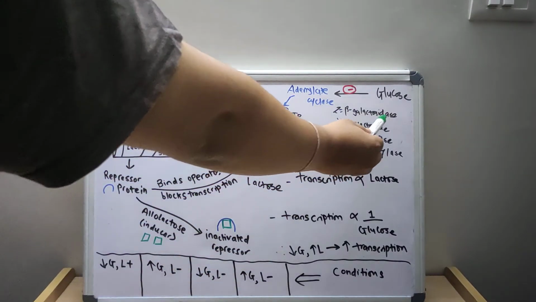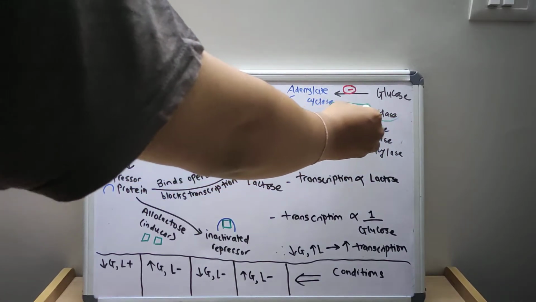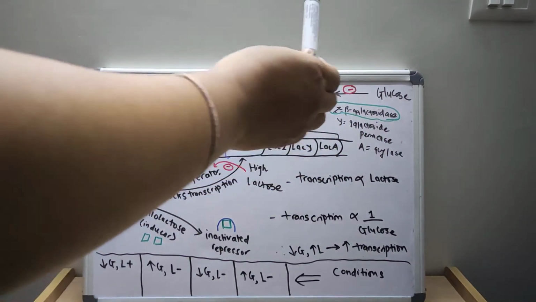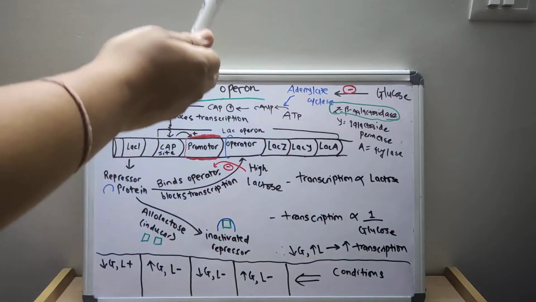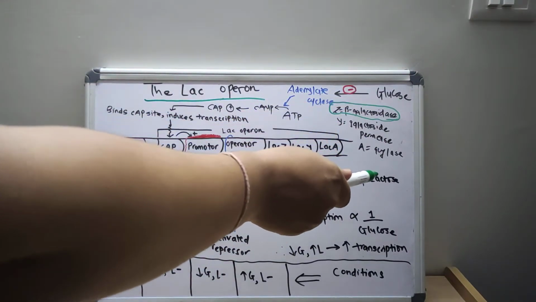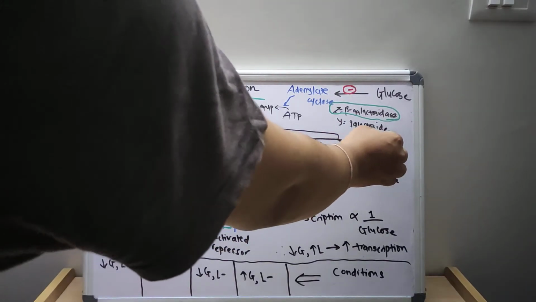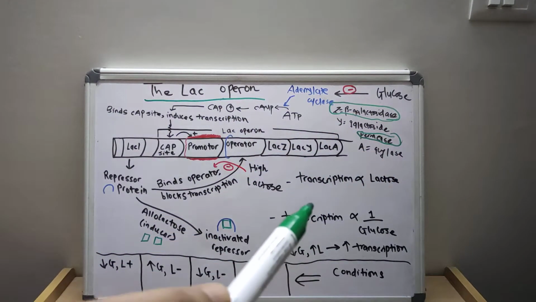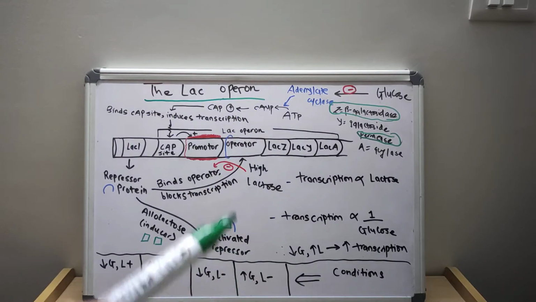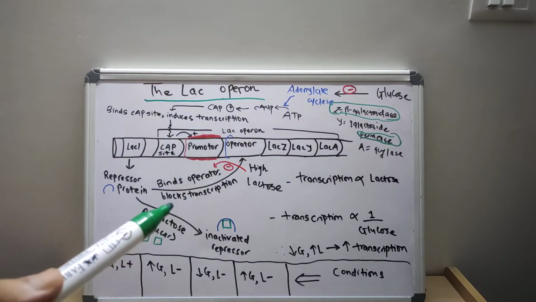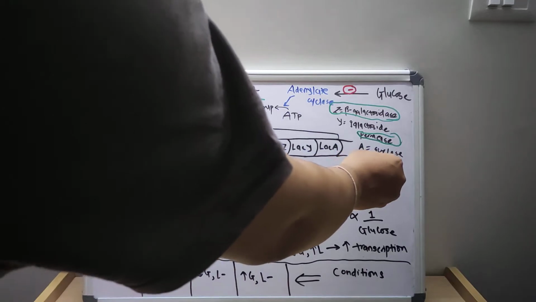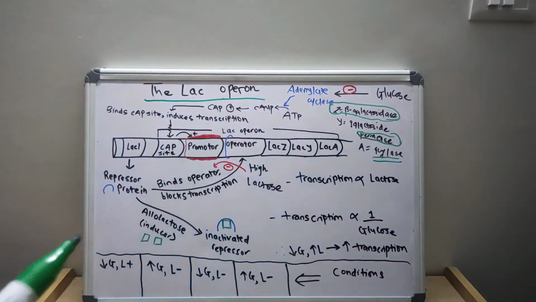Beta galactosidase cleaves lactose into glucose and galactose, and permease is responsible for the transport of lactose into the cell. The function of acetylase is a little mystery here. So we have discussed the structure of the lac operon.